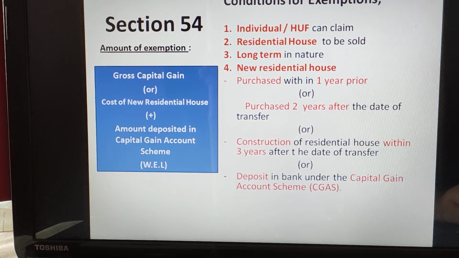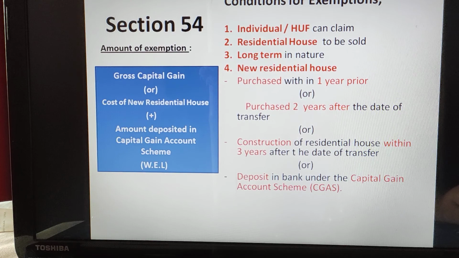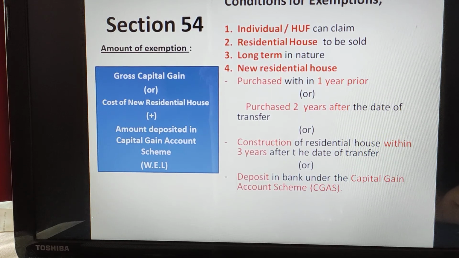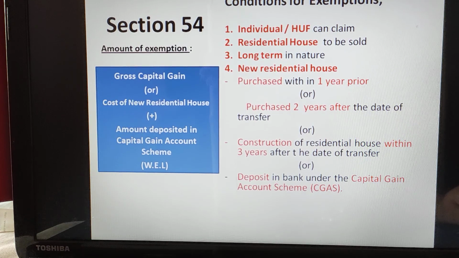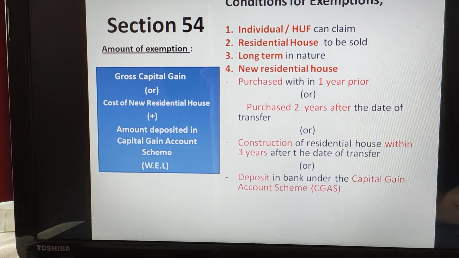Suppose for example today you have sold the property. Before this date, 1 year before, you would have purchased the new house. So prior to 1 year of sale, or within 2 years after the sale, you can purchase the asset. This is for purchasing of a new residential asset.